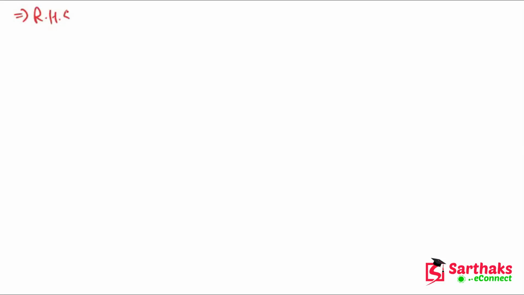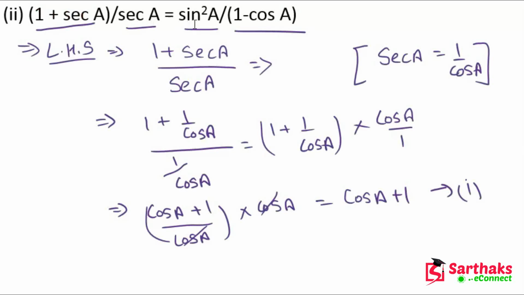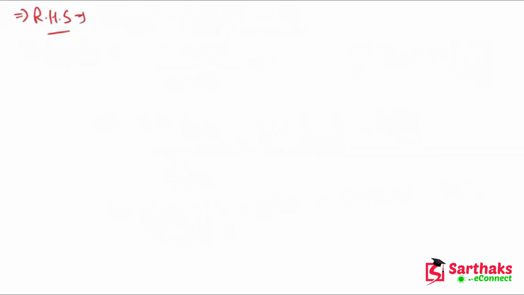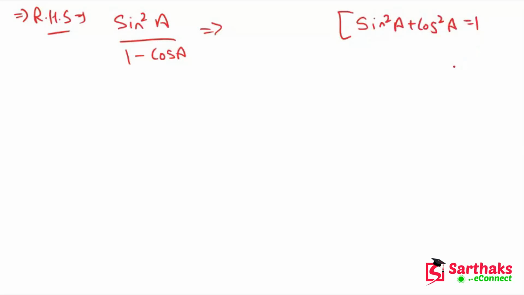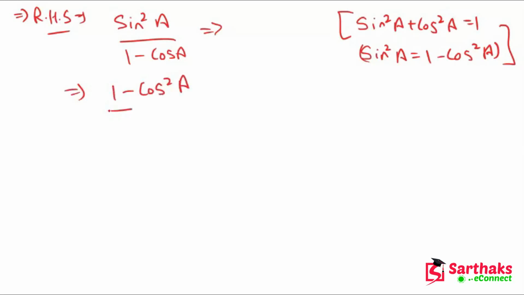So what is RHS? We have sin square A upon 1 minus cos A. Now we know that sin square A plus cos square A is equal to 1, and we can also write sin square A as 1 minus cos square A. So now it will become 1 minus cos square A upon 1 minus cos A.